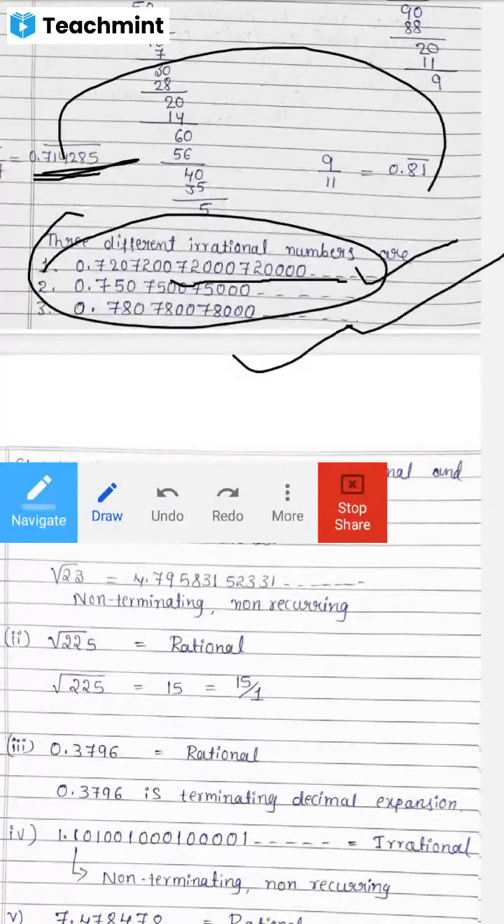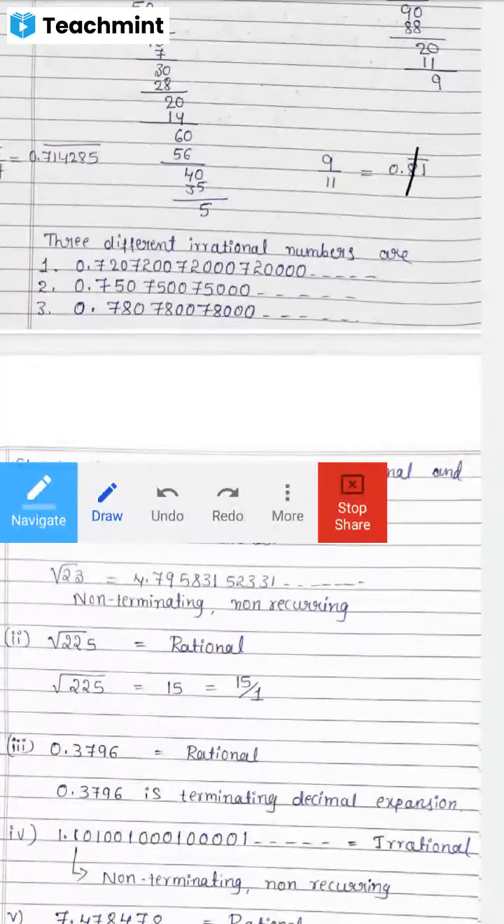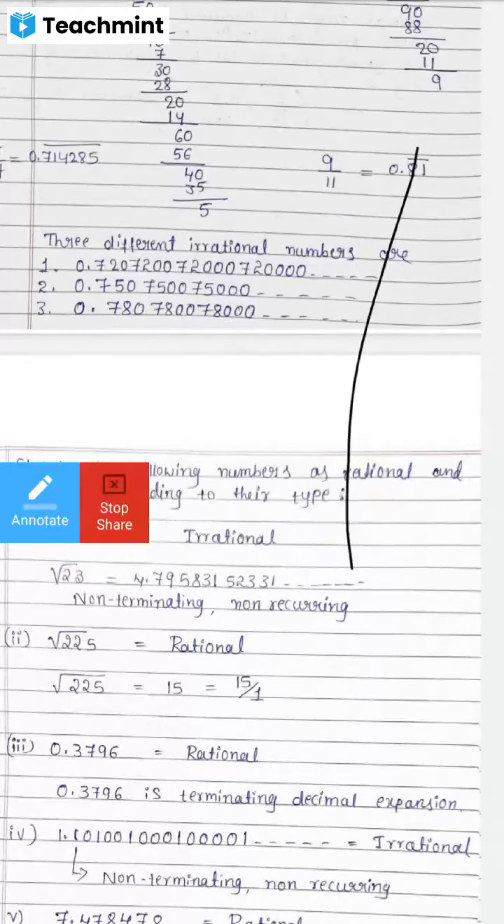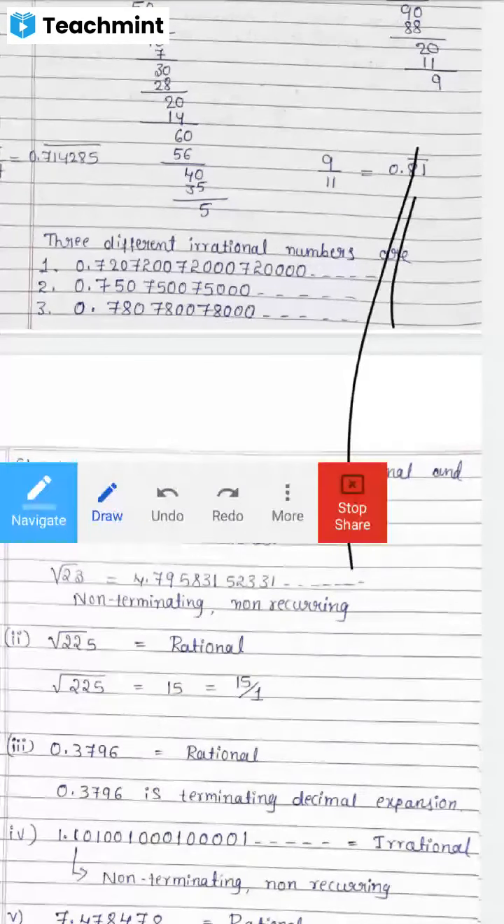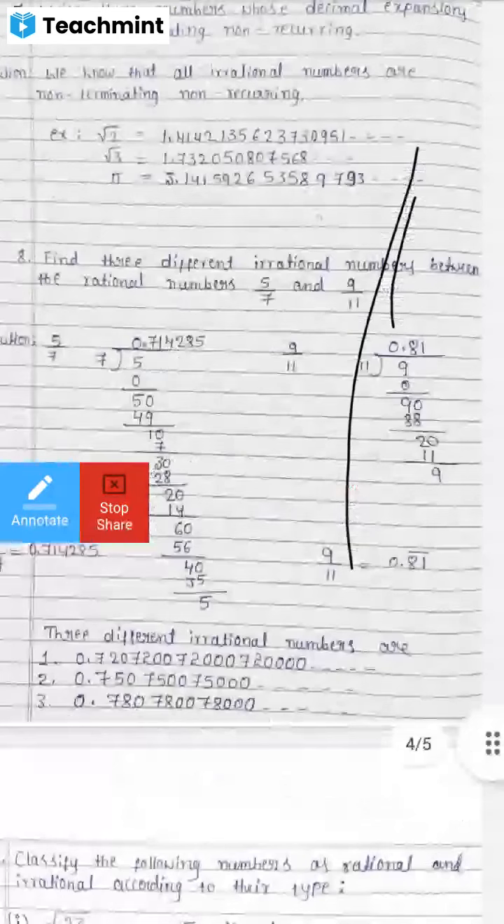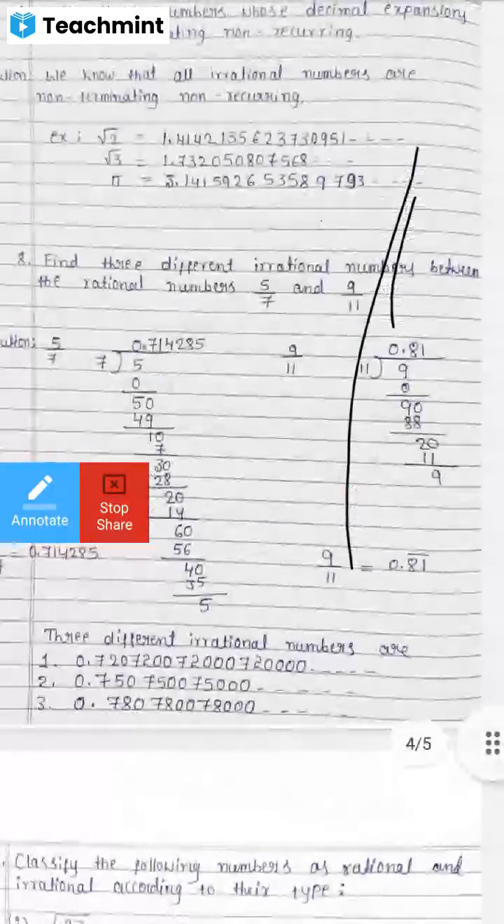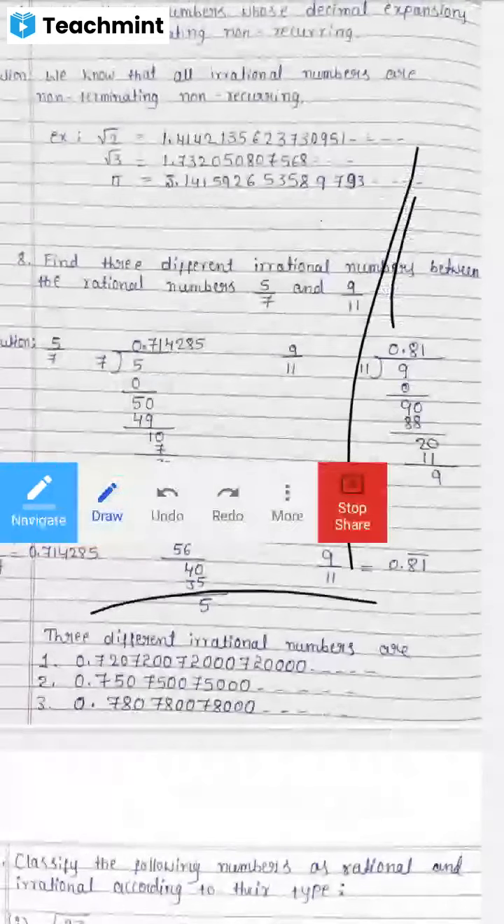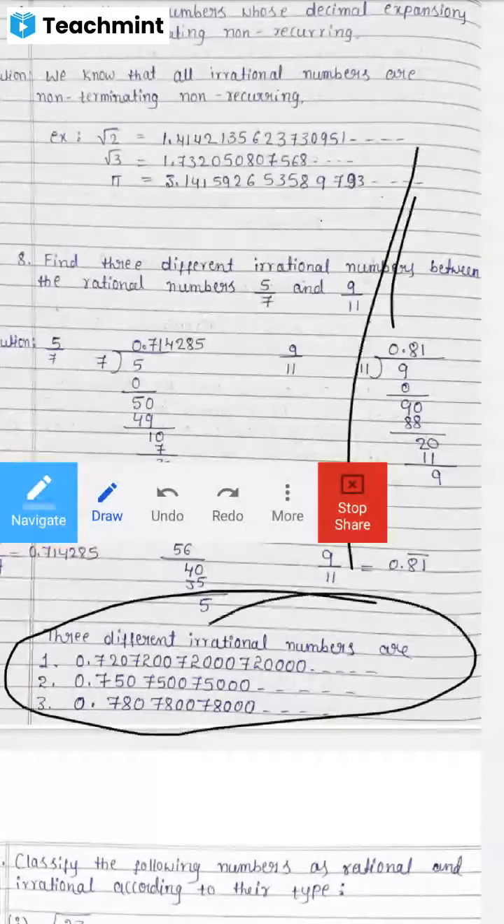So our question answer is like this. They have asked to find three different irrational numbers between the rational numbers 5 by 7 and 9 by 11. So these are the three non-terminating, non-recurring numbers between 5 by 7 and 9 by 11. Got the idea of this problem now, students? If you are having any confusion, you can discuss later.